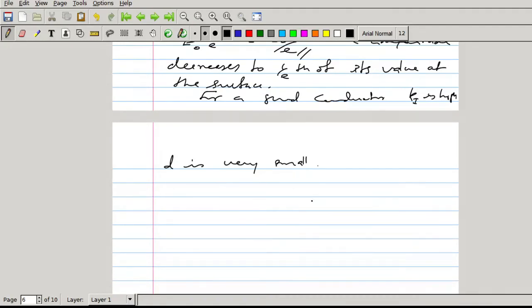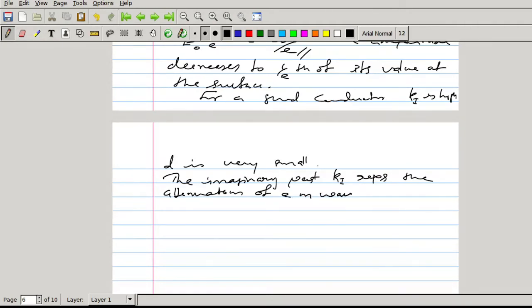So the electromagnetic wave attenuates inside a medium. The imaginary part of the wave vector, ki, represents the attenuation of the electromagnetic wave inside the conductor. It represents how far it can penetrate through the conductor, which is determined by the imaginary part.